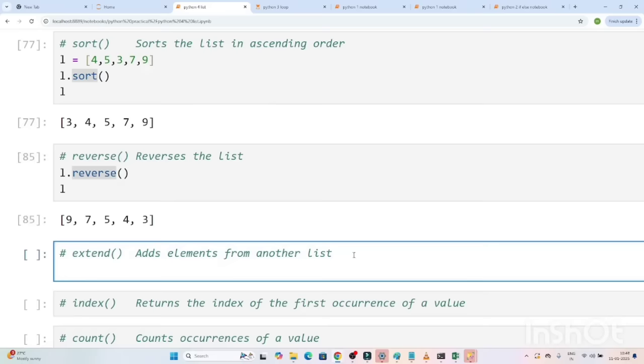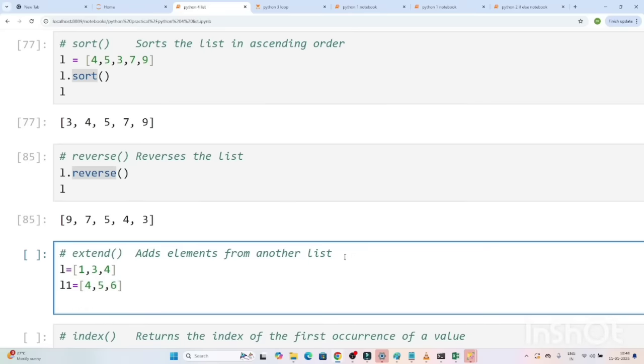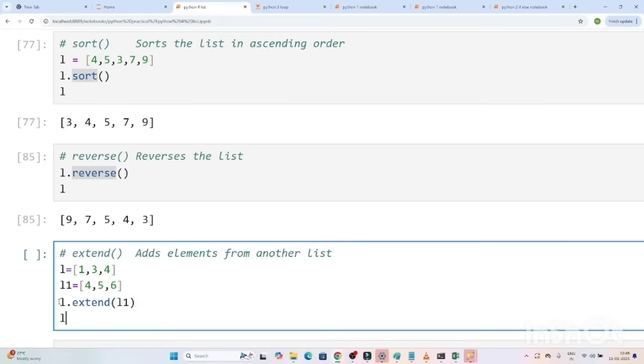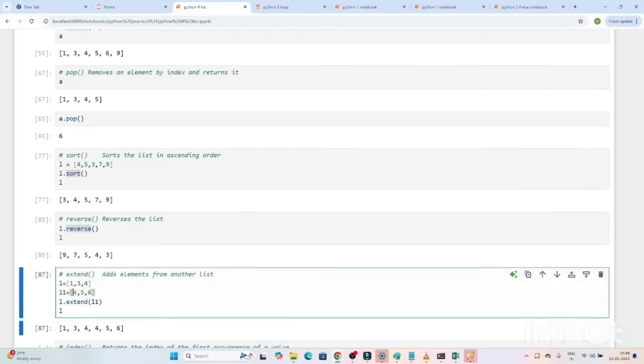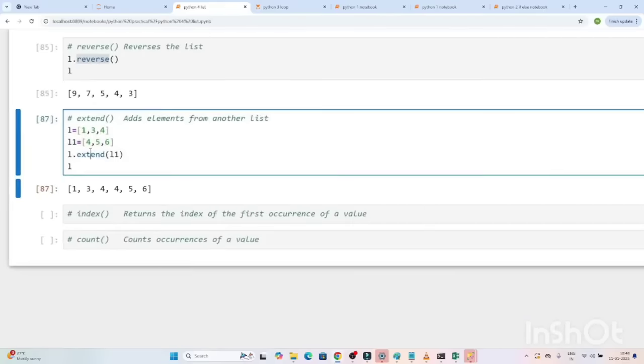Now we have an extend method. So suppose you have two lists. My first list is 1, 3, 4. Second list is 4, 5, 6. Now this L1 list you want to add into L only. So what can you use? You can use the extend method. If I use L dot extend L1, and if I print L, you can see whatever values were there got added into this list only. So extend we use to add elements from another list. If you have a list and you want to combine, you can use the extend method.